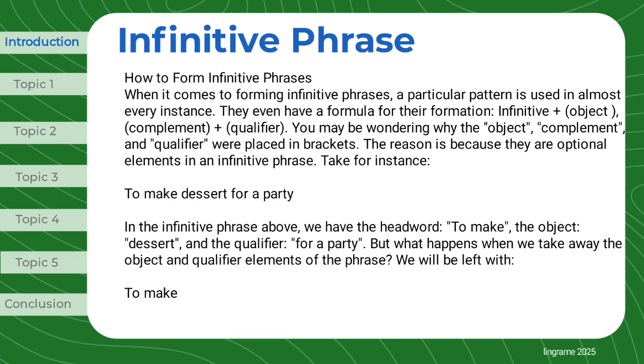Take for instance, to make dessert for a party. In the infinitive phrase above, we have the head word, to make, the object, dessert, and the qualifier, for a party. But what happens when we take away the object and qualifier elements of the phrase? We will be left with, to make.